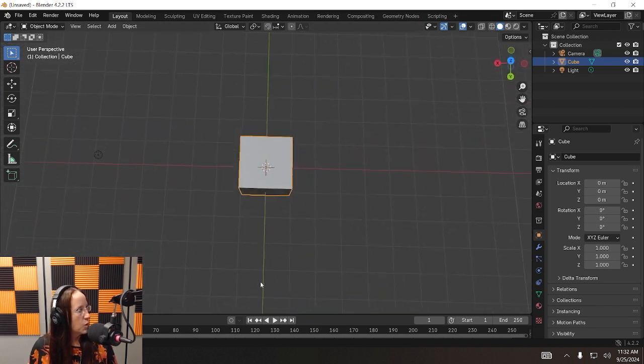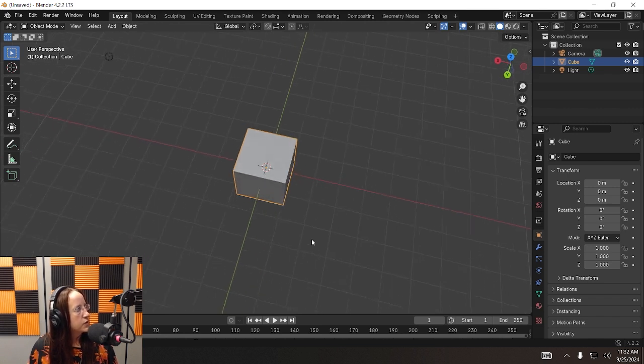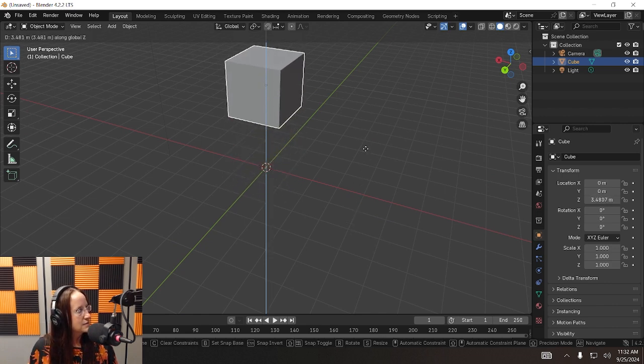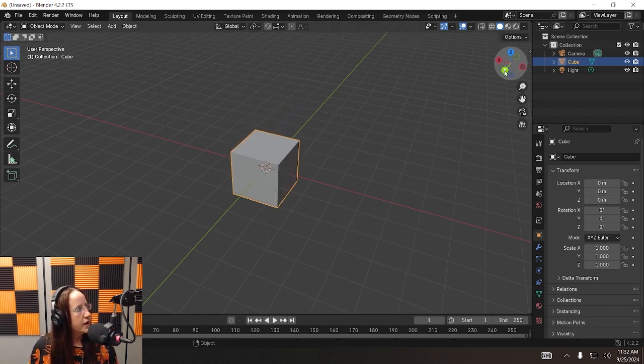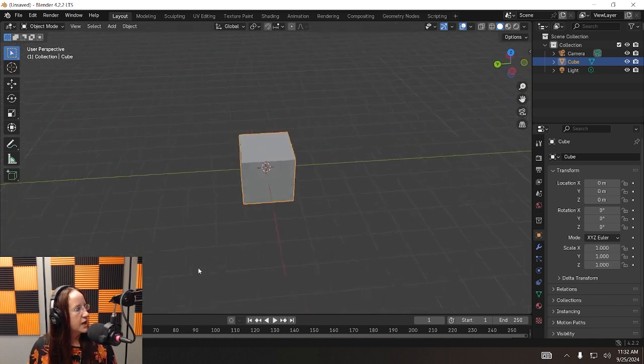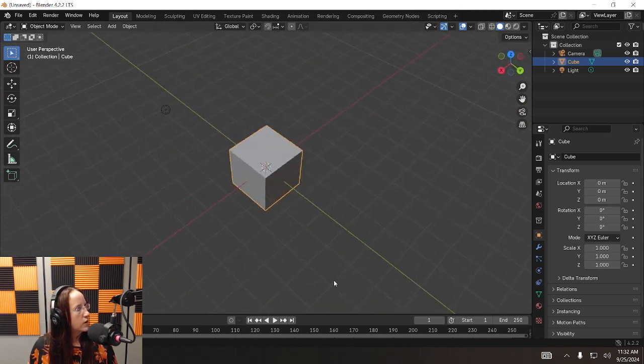We all know X and Y axis. That's pretty straightforward. Your X is your red, your Y is your green. But since we're in a 3D space, there's actually a third axis, and that is your Z axis. You'll also note up here in the right-hand corner, there's this thing called a gimbal. And as you rotate around, you'll see it tells you which axis is which, so you can know where you are and what you're working with.